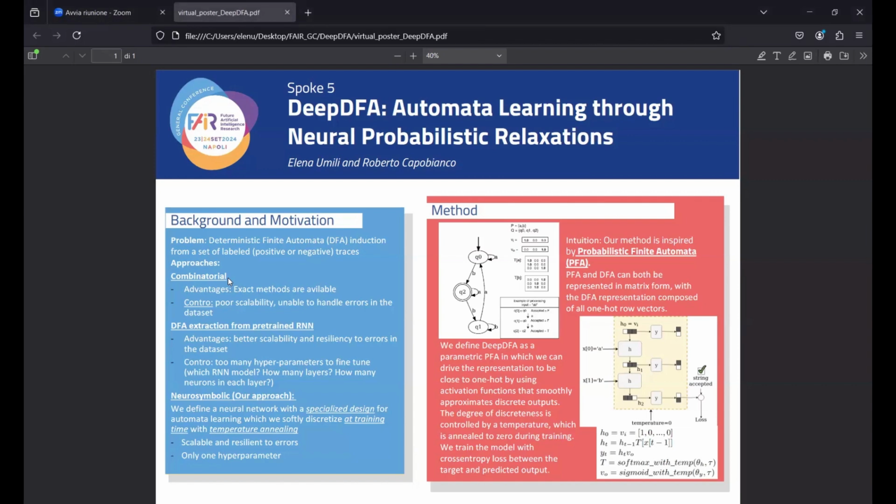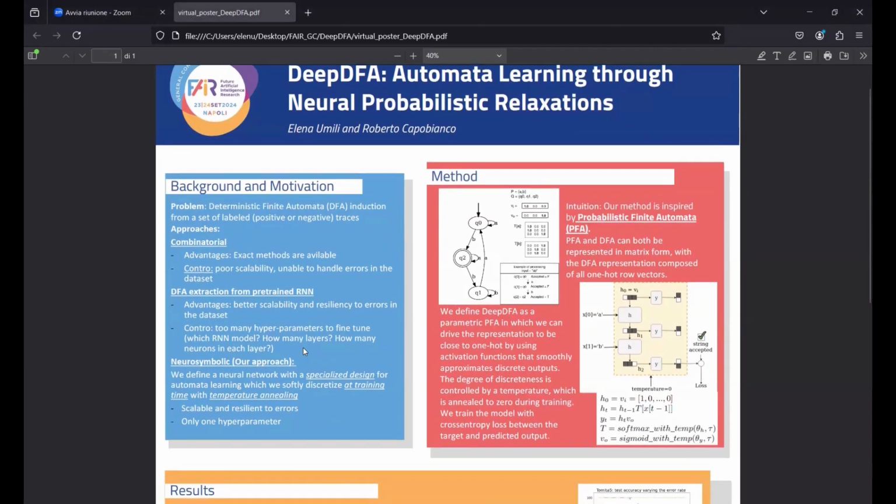Another more recent approach is the following one, the DFA extraction from a pre-trained RNN. This new method is based on first training a recurrent network, an RNN, on the data that we have, and then extracting an equivalent DFA from the trained model. The advantage of this approach is that it scales better and it's more resilient to errors because it's based on neural networks. But as a counterpart, we have to decide which neural network to train on the data. That is not trivial because there are many hyperparameters to be fine-tuned. For example, we have to choose which RNN model to train, how many layers to put in the model, how many neurons in each layer, and so on and so forth.